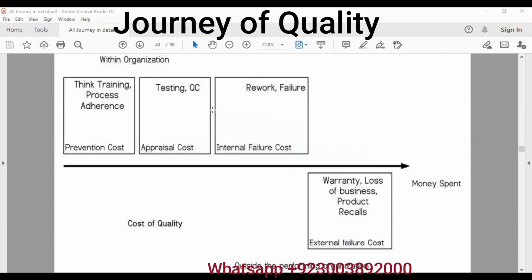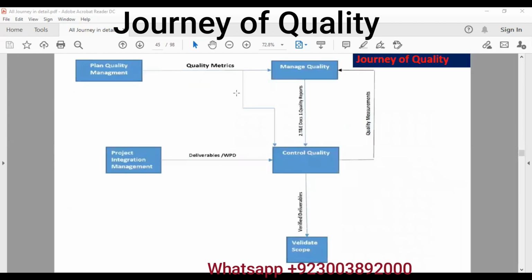So actually, we have three costs that are internal to the organization: prevention costs, like training; appraisal costs, like testing and quality control; rework that we have to do as internal failure; and then the final is external failure, warranty cost. So this is all about cost of quality. Then we utilize benchmarking, which is comparing internal or external standards and following those standards. It is used to identify the best practices. As a result, we get quality management plan and quality metrics.